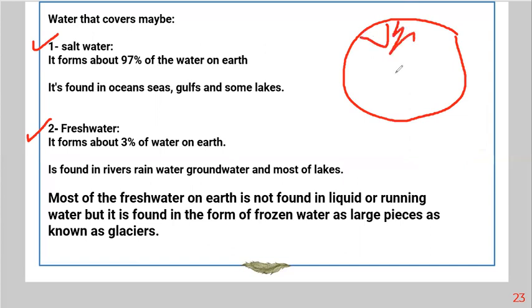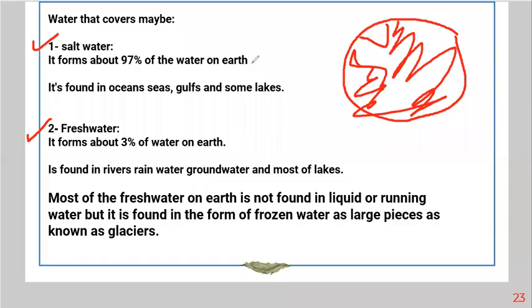So 97 can be this one. All of this is salt water. So 97% of water on Earth is salt water.